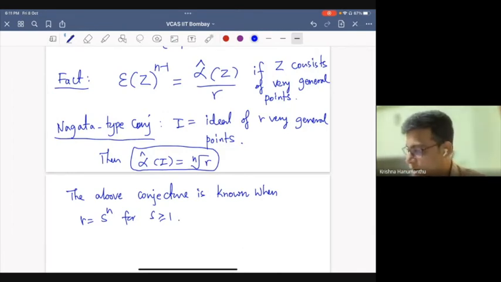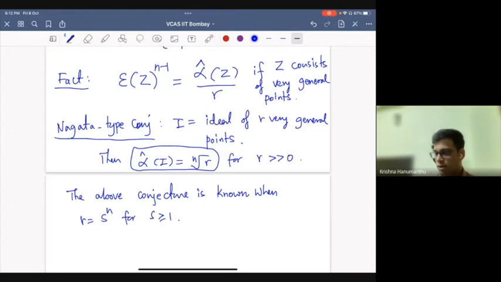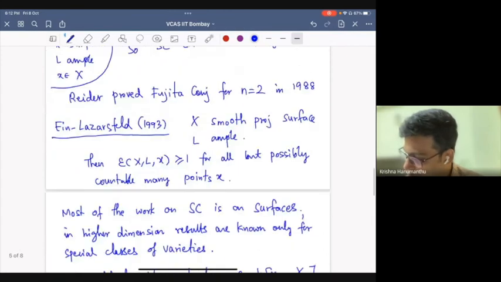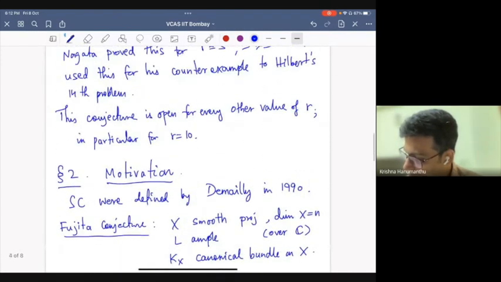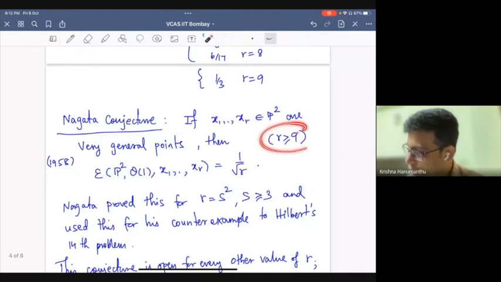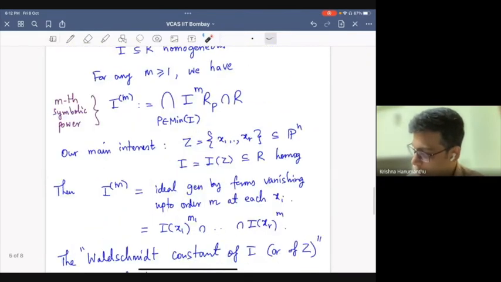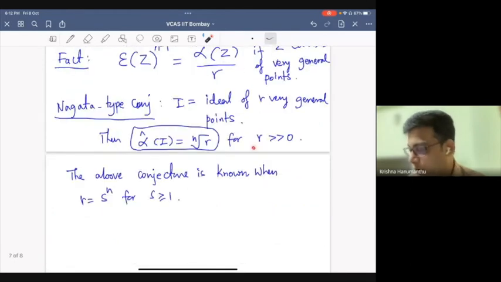Okay, so let me say this. I should be a bit careful here. I don't quite know when this happens, but I definitely should say this for r large enough. Remember, in the Nagata conjecture also, it is not true in general. It is only true for r greater than or equal to 9. Yeah, this is important. I should have mentioned this in the beginning itself. So this is true for r large enough. And for large enough nth powers, it is known.